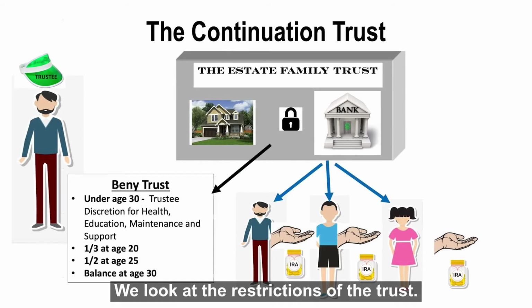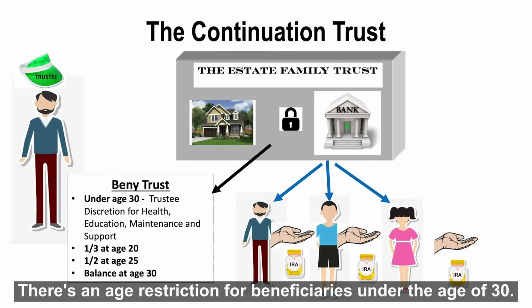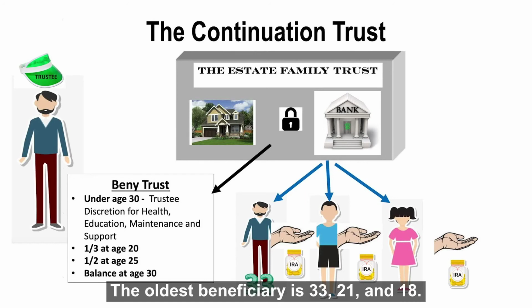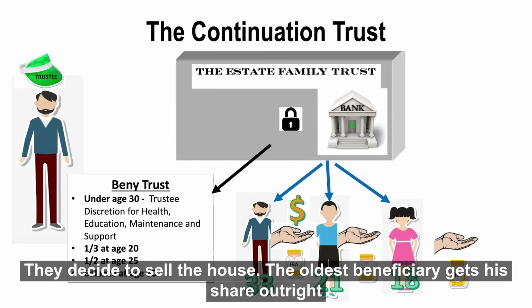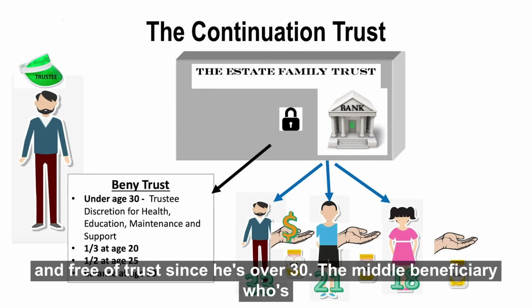We look at the restrictions of the trust. There's an age restriction for beneficiaries under the age of 30. The beneficiaries are 33, 21, and 18. They decide to sell the house. The oldest beneficiary gets his share outright and free of trust since he's over 30.